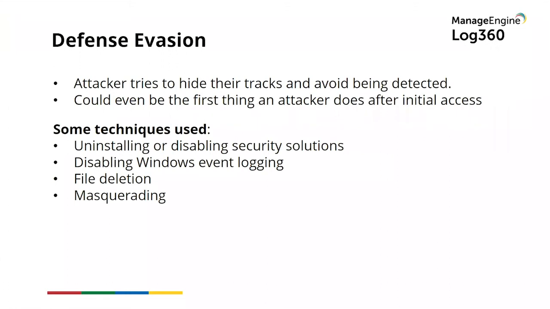The next tactic, number 5, is defense evasion. With defense evasion, the attacker tries to hide their tracks and avoid being detected. The techniques used for defense evasion include uninstalling or disabling security solutions or impairing defenses by disabling Windows event logging. You may be aware that Windows event logs record each and every user and system activity, such as successful and failed logons, process creations, group attribute changes, and a whole lot more. This is the underlying data that security professionals use to monitor indicators of compromise and detect threats.